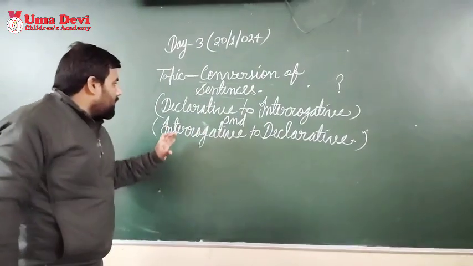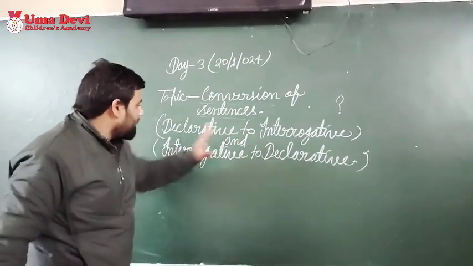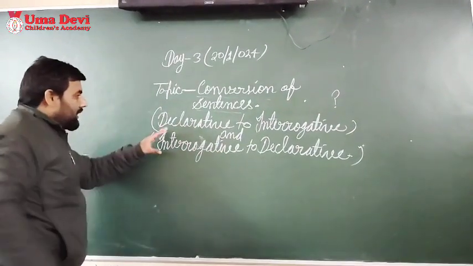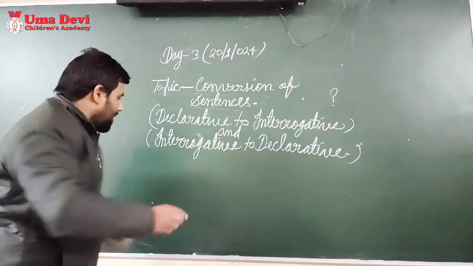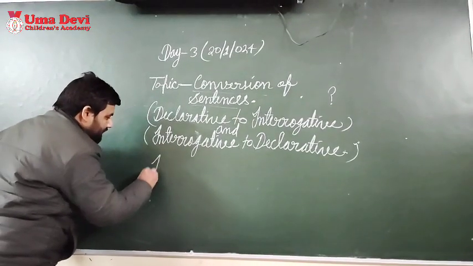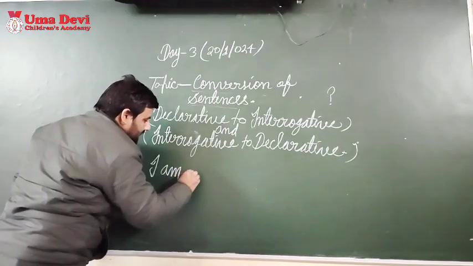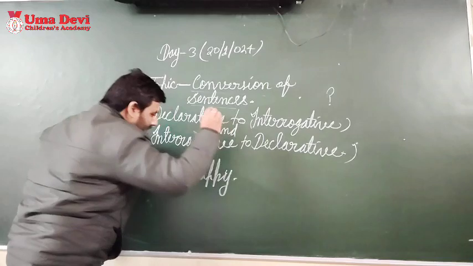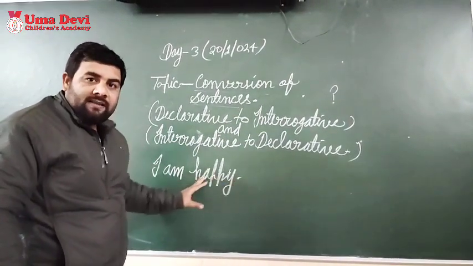So now I am going to tell you about the journey, how you change from declarative to interrogative and from interrogative to declarative. First of all, how will you change from declarative to interrogative. For example, I am going to write one sentence here: I am happy. This is a very simple sentence. This is a declarative sentence because it ends with a full stop and it is telling about a fact or opinion.